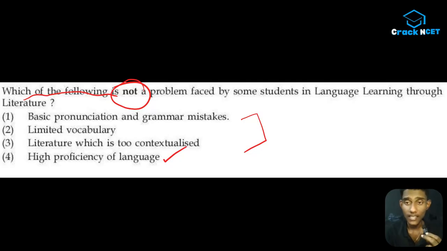Yeah, guys, that's it. I hope you got an idea about the way in which the questions are coming from this unit, and how to deal with this kind of questions. That's it, guys. I think this is a short video and I hope you enjoyed. Practice more, just go through these questions once again so that you will get more understanding by today itself.